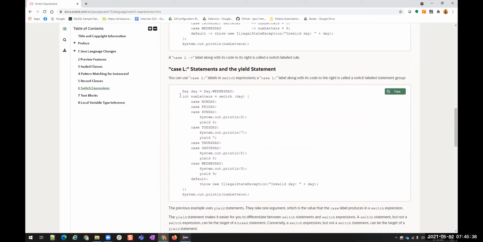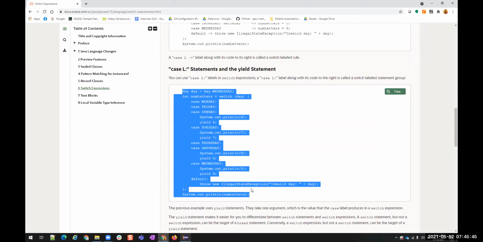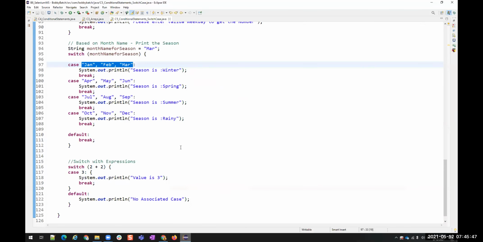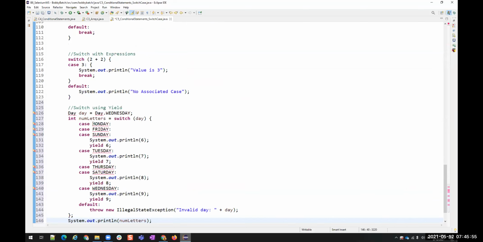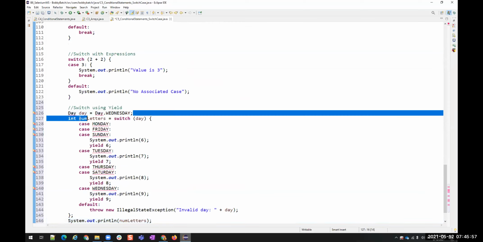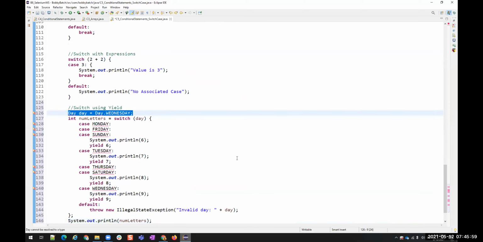Yield. Okay, let us take the same example. I'm copying this example code. Using yield. Okay. I don't want this day. Just create a date string.